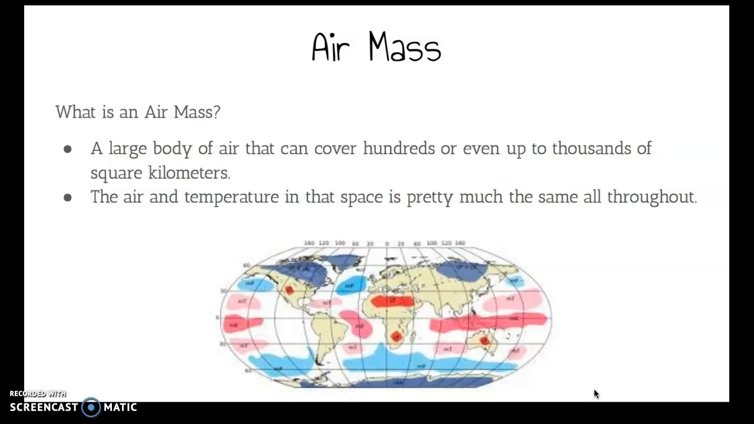Now we're going to talk about air mass. What is an air mass? It is a large body of air that can cover hundreds or even up to thousands of square kilometers. The air and temperature in that space is pretty much the same all throughout.